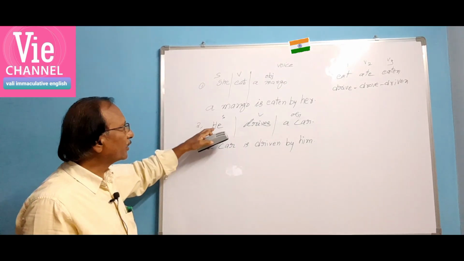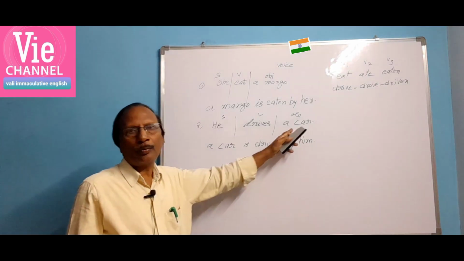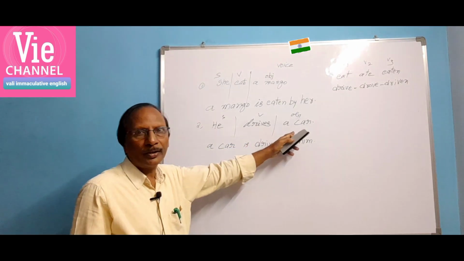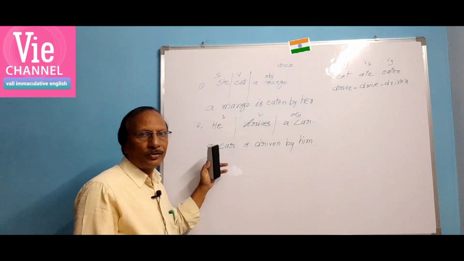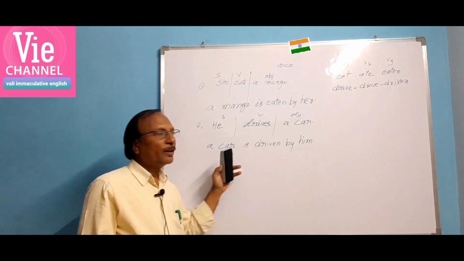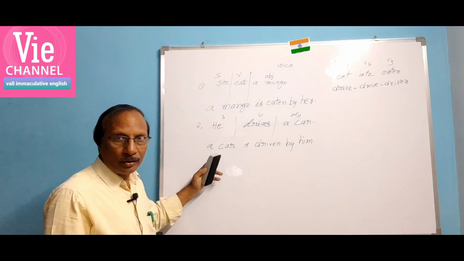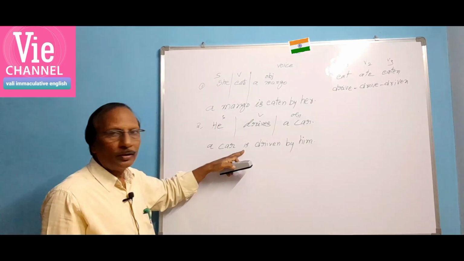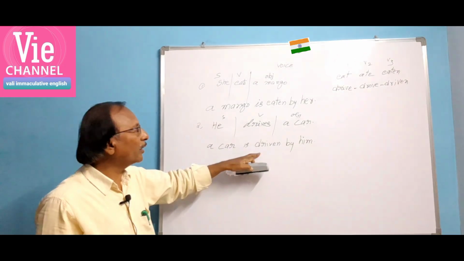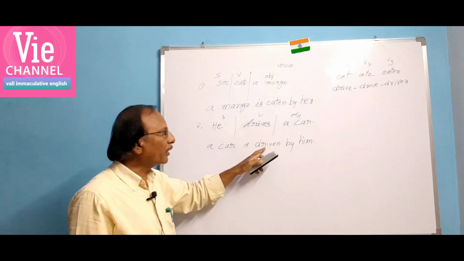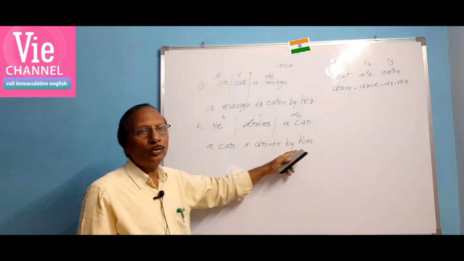What have I done here? Subject, verb, object order is said to be active voice. To change this into passive voice, we have changed the object into subject, and then according to the subject, if it is singular, we have to use a singular verb. If it is plural, we have to use a plural verb. So the car is singular here, we have used a singular verb, and then V3 in the passive form. The V3 of drive is drive, drove, driven, and the "by" form comes. Next, he is changed into him.